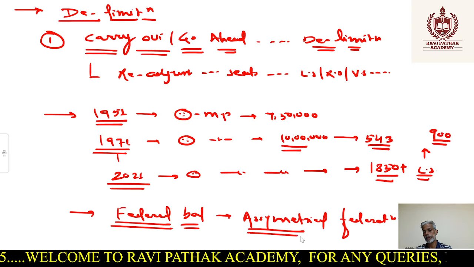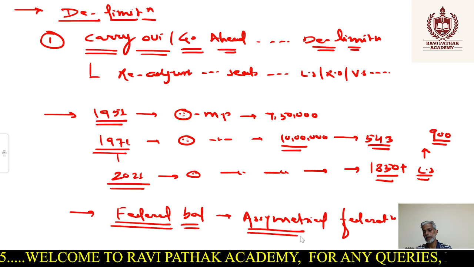What could be the second alternate then? Second alternate, as I've told you, is to again freeze the seats. So freezing of seats can be continued, right? For that, what we need? We need to go ahead with one more amendment, and let's do that amendment in 2026 and freeze the seats for another 25 years, because the previous freeze is getting over in 2026.